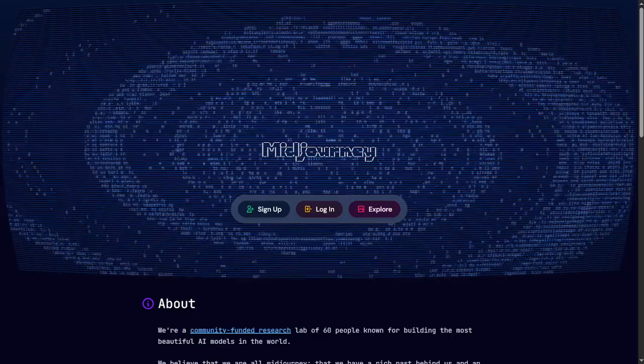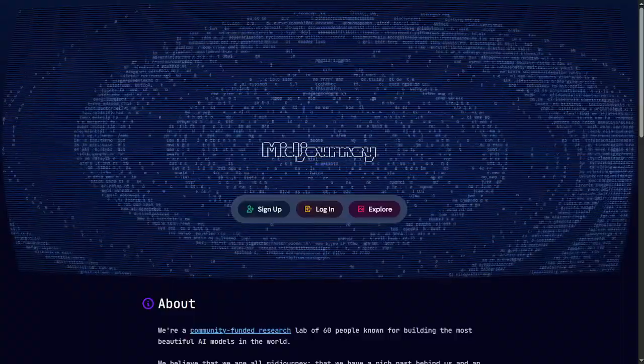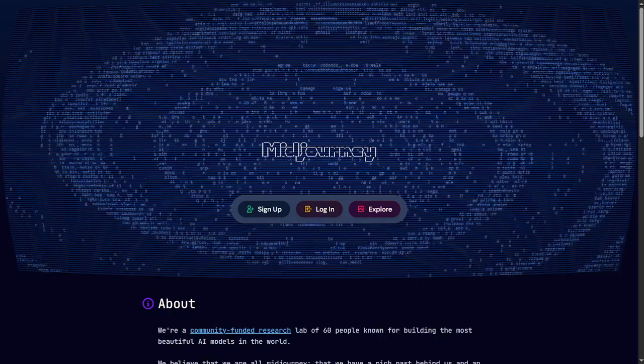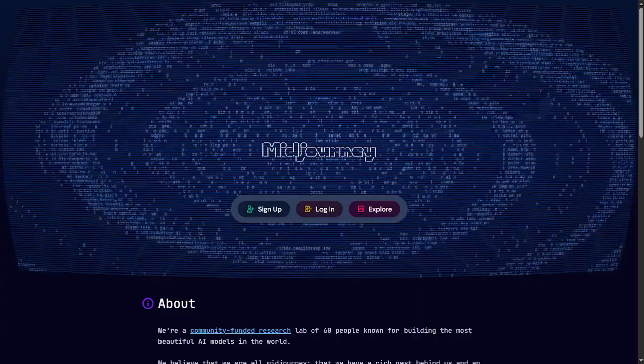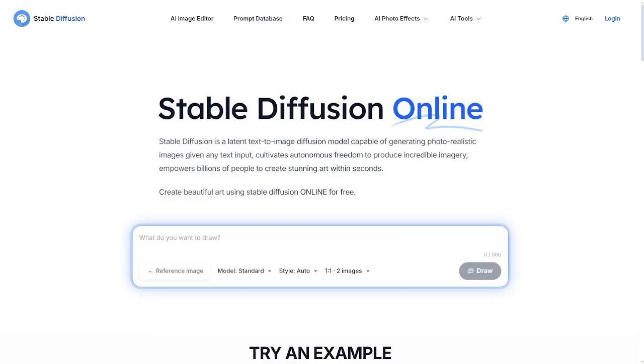MidJourney and Stable Diffusion offer two very different paths for creators who want a powerful AI art workflow. One gives you polished results with minimal effort, and the other gives you full control over how your images are made and used. If you are trying to choose the best option with licensing and ownership in mind, here is a clear, natural script that fits a long-form video.